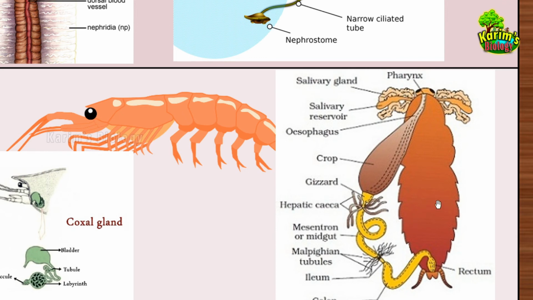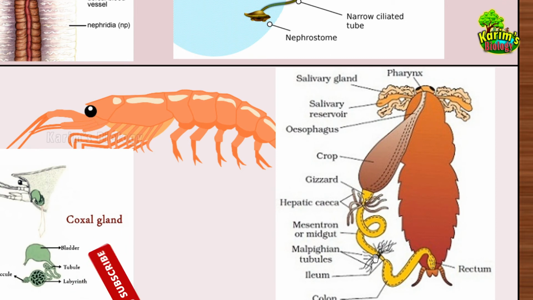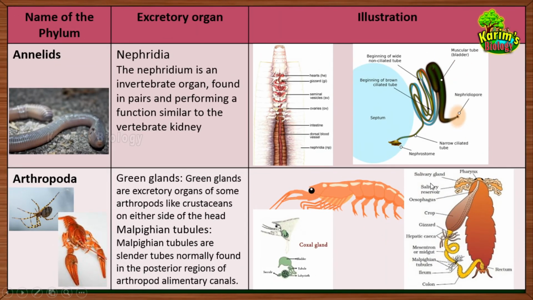They collect the waste from the body cavity, and the waste is then sent into the digestive system, into the intestine. In such a way, along with the undigested food material, the waste collected by the Malpighian tubules is also sent into the intestine and out of the body. This is how excretion occurs in the cockroach with the help of Malpighian tubules.